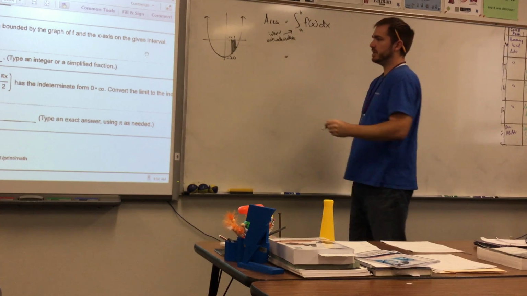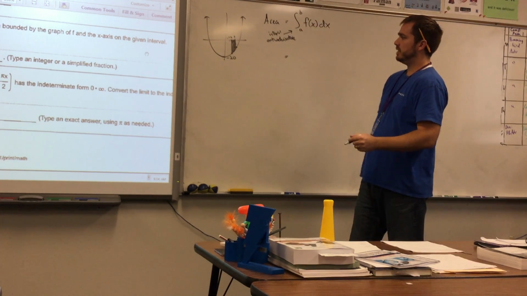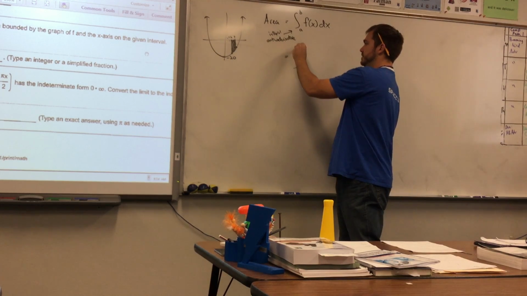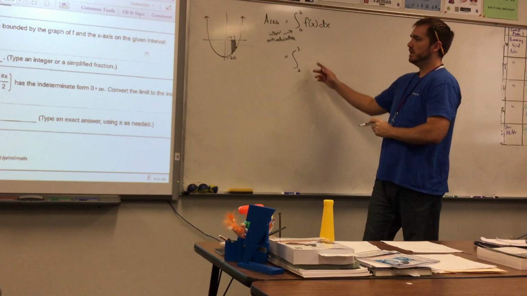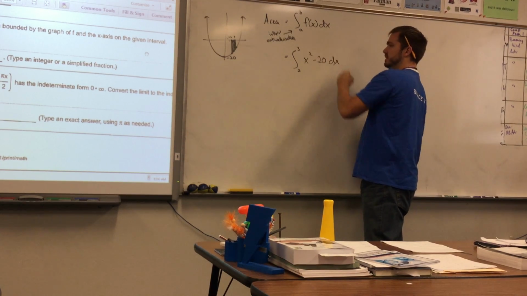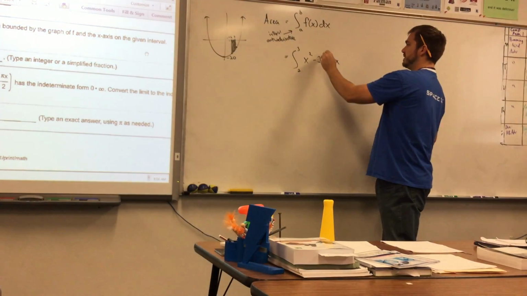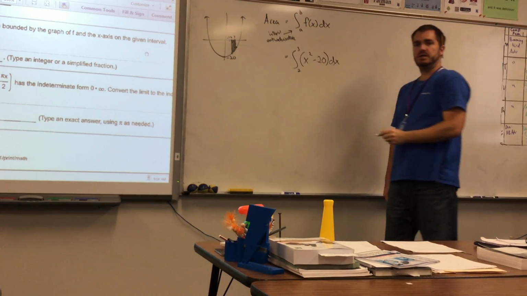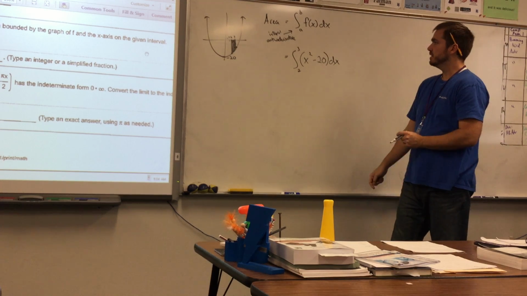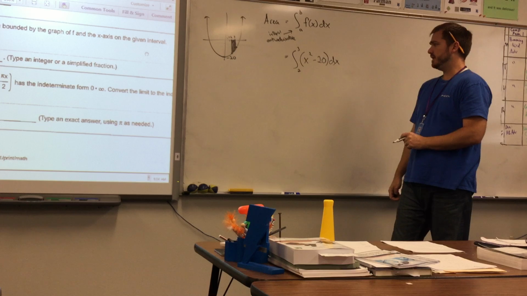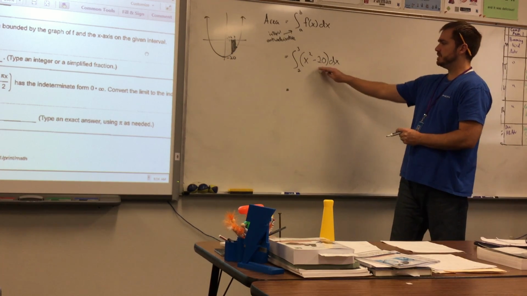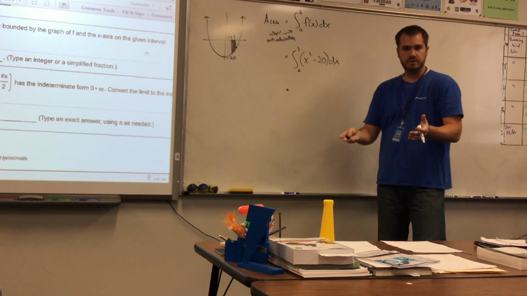Alright, so in this particular case, our a and our b are 2 to 3. So put 2 there, 3 right there. Our function is x squared minus 20 dx. Sometimes we'll put parentheses around that just to make it nice and obvious that this is the integrand. And that's it. So now what we need to do is apply our antiderivative rules.